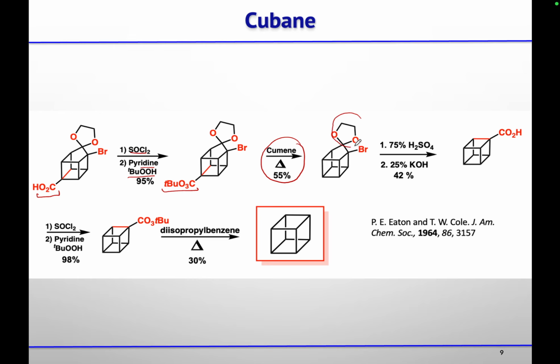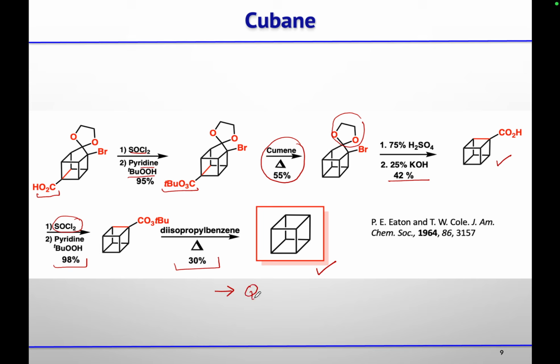Now this same procedure we have to repeat with the other carbonyl group. First, deprotection of this ketal will give you ketone. Then on treatment with base, you will get the Quasi-Favorsky rearrangement product, this carboxylic acid. Then similarly converting that carboxylic acid to the acid chloride, followed by treatment with this per acid, and then on heating you will get the cubane. So this is the total synthesis of cubane reported by Eaton and co-workers in 1964, where they used Quasi-Favorsky rearrangement reaction as the key step.